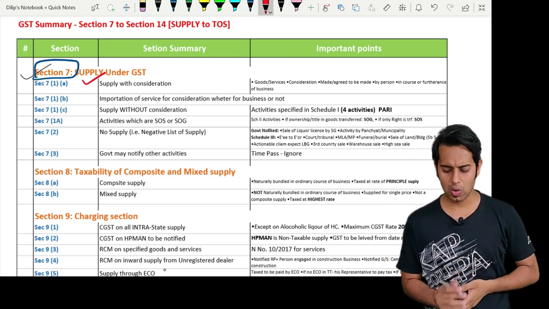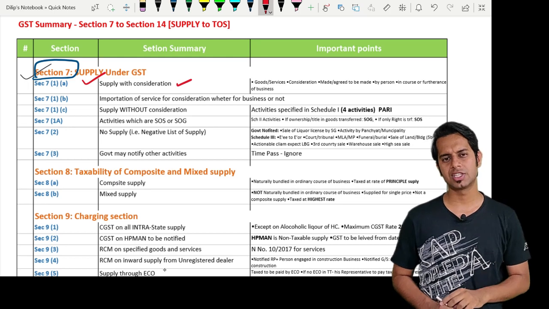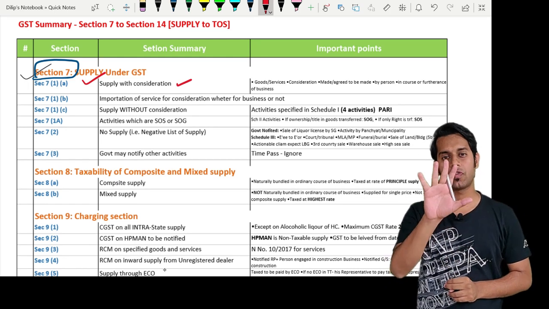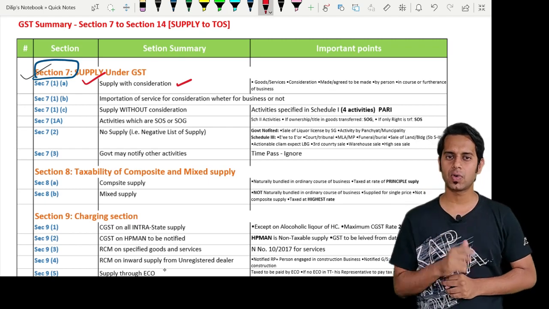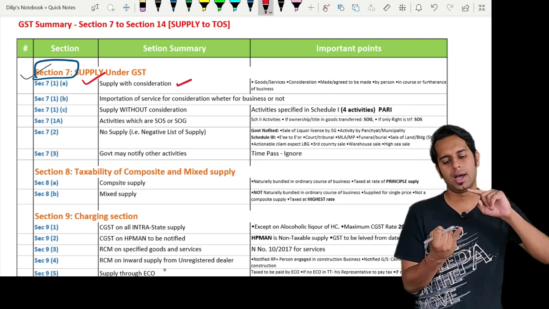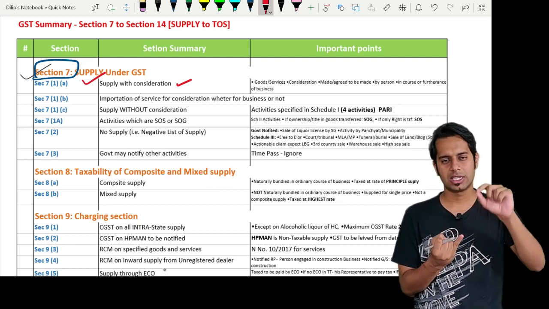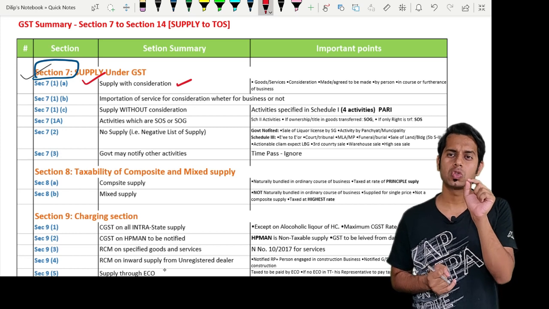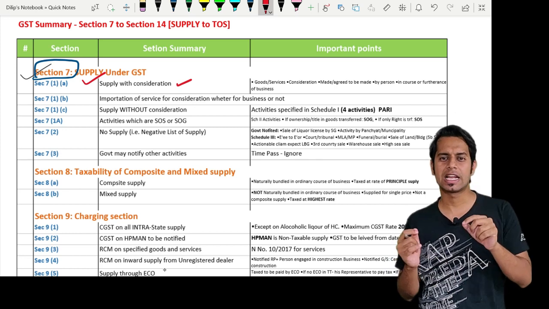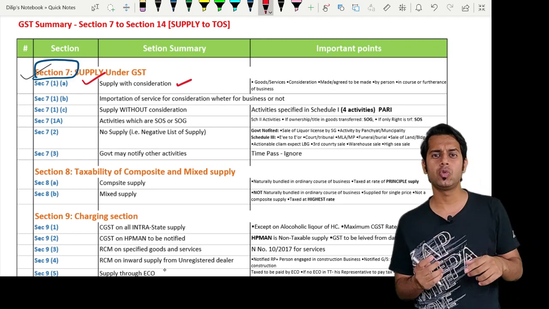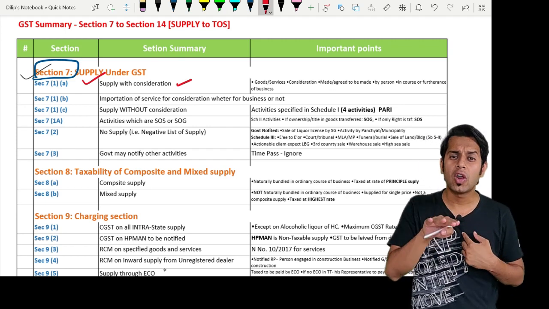Section 7 subsection 1 clause A talks about supply with consideration. It says, I will call something a supply if 5 conditions are satisfied or 5 elements are there. There are totally 5 elements under section 7 subsection 1 clause A to call something a supply. Supply should be of goods and services. Section 7 subsection 1 clause A says, supply includes all forms of supply of goods or services or both, such as sale, transfer, barter, exchange, lease, license, rental, disposal, made or agreed to be made by a person for a consideration,